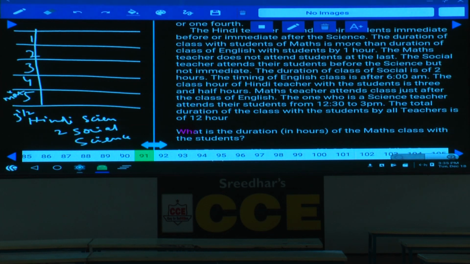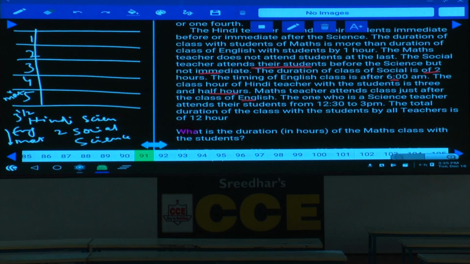Next one. And the social teacher attends the students before the science but not immediate. The duration of class social is 2. And the timing of English is after 6 a.m. The class hour of Hindi teacher with the students is 3.5 hours. Maths teacher attends class just after English. Mathematics is just after English. Hence, English and mathematics must be together, isn't it? Hence, mathematics cannot be at the last place. English also cannot be at the last place. And maths teacher just after English.